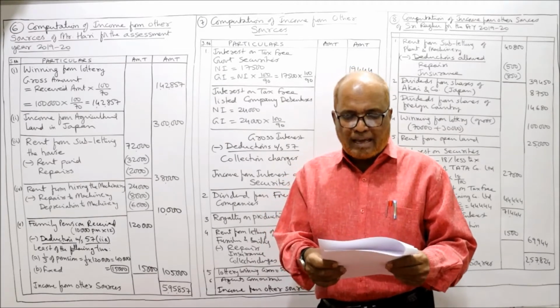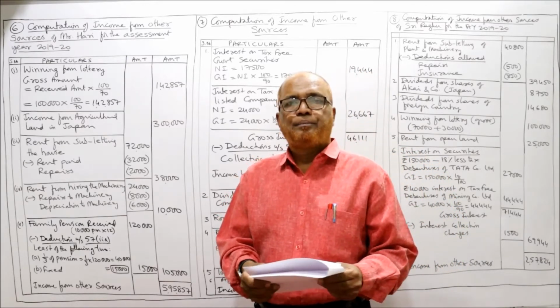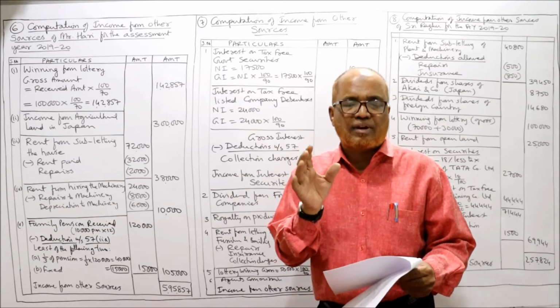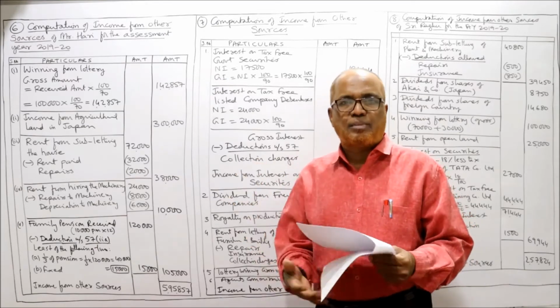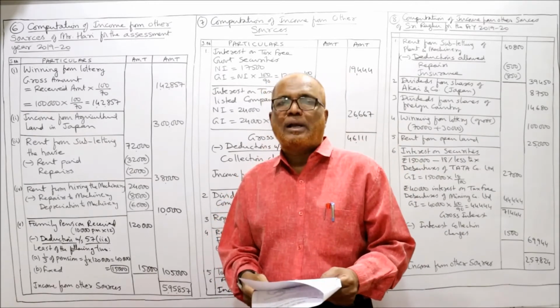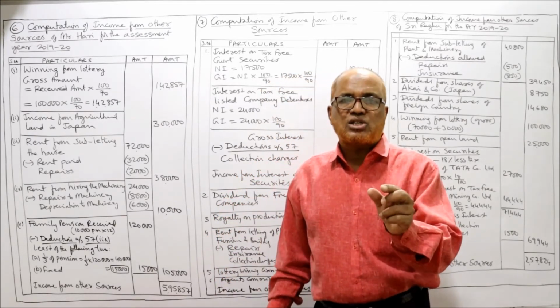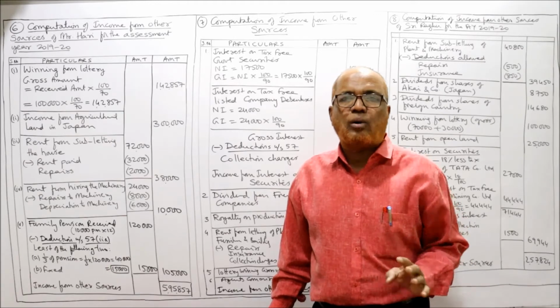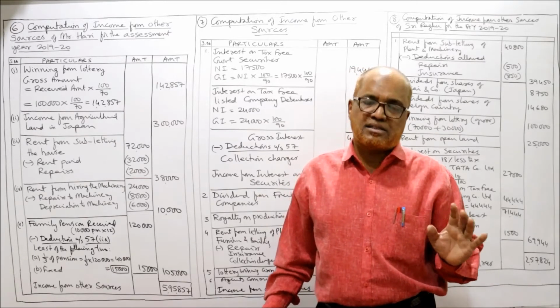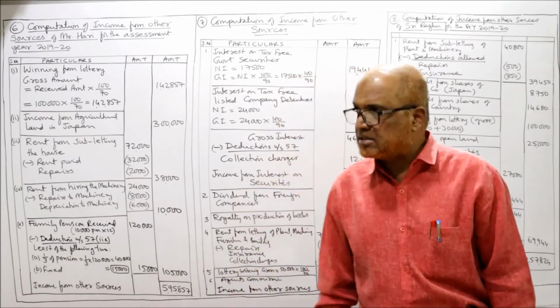Agents commission from Life Insurance Corporation of India. Agents commission. So commission received from LIC, that is also taxable under income from other source. Collection charges towards interest and dividend, 1,200. So collection charges for interest will be allowed as deduction under section 57. That's it. So now the solution will be like this.